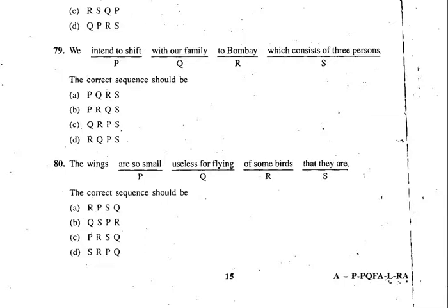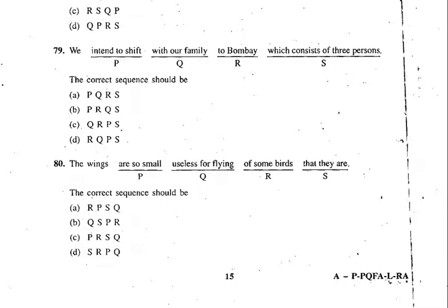The wings of some birds. Sounds correct, isn't it? The wings of birds only. The wings are so small. After that you can also use a verb, so "the wings are small" is also correct. But "the wings of birds" sounds better, because where else will "of birds" come? It will not come anywhere else.